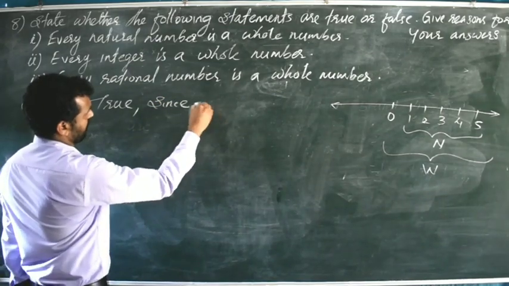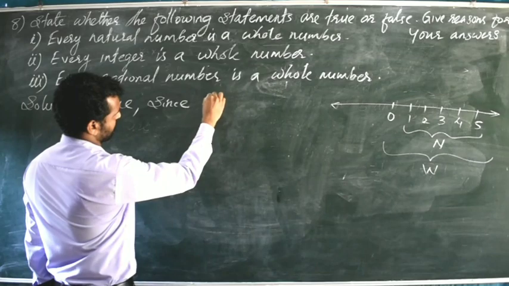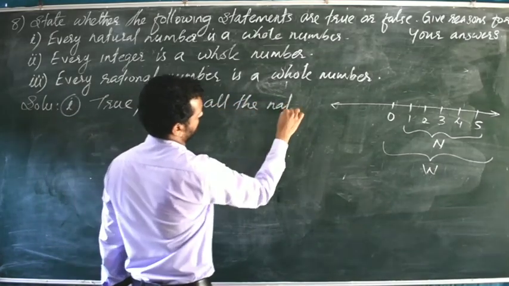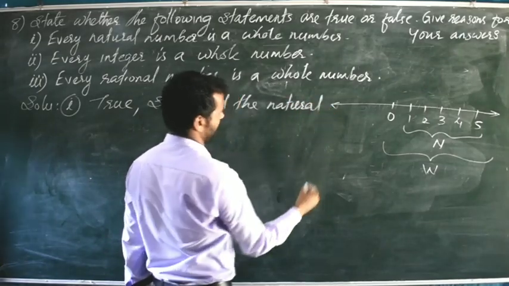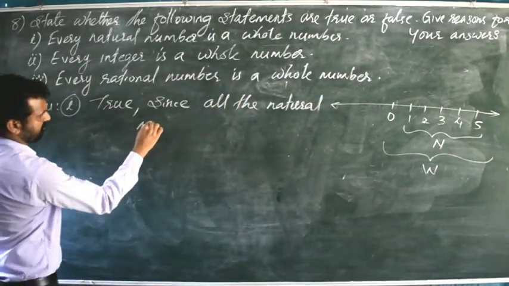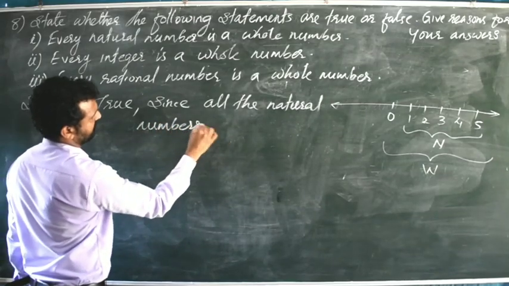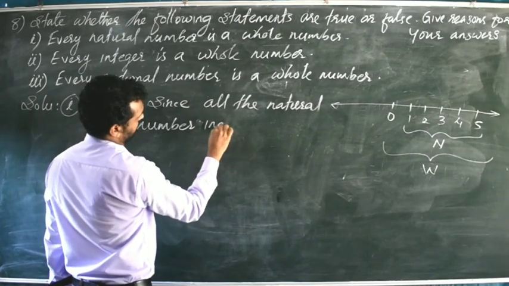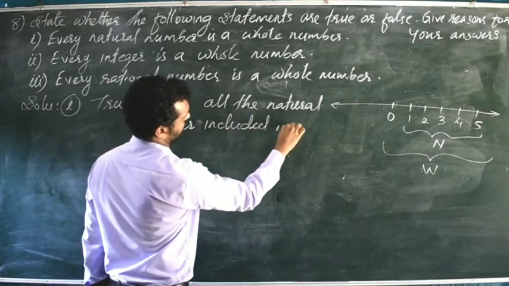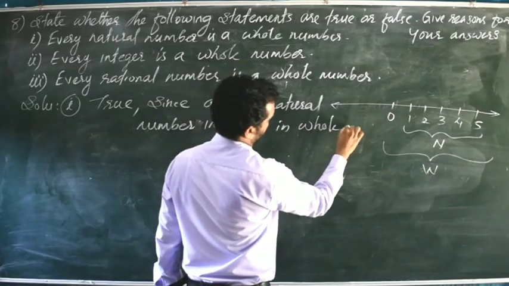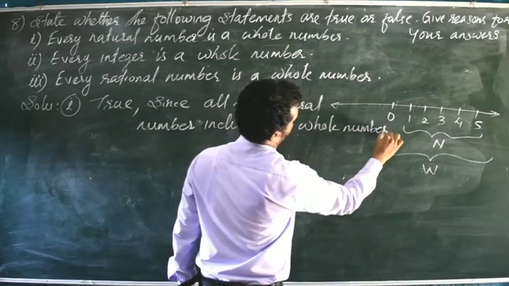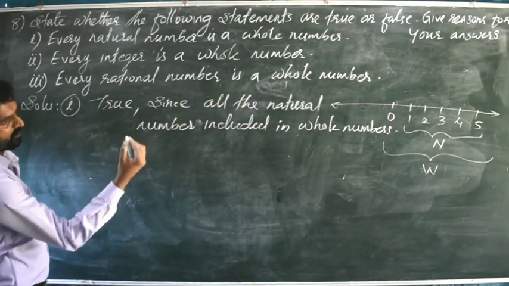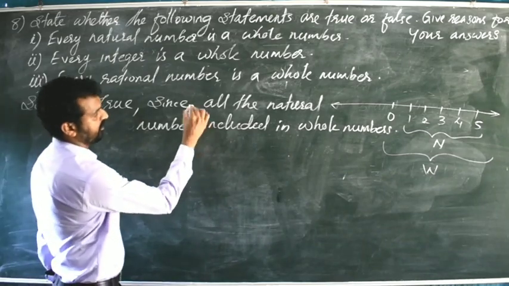Since all the natural numbers are included in whole numbers.